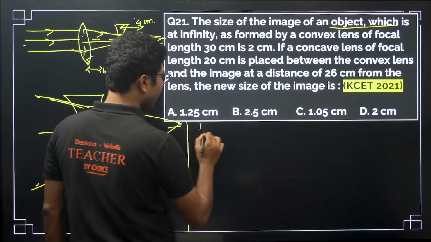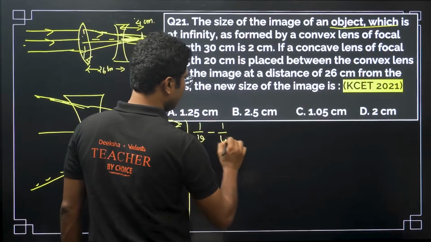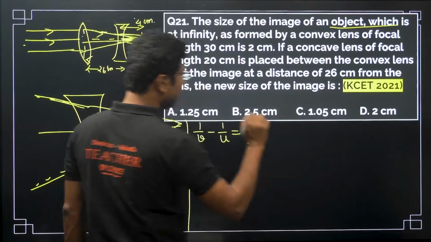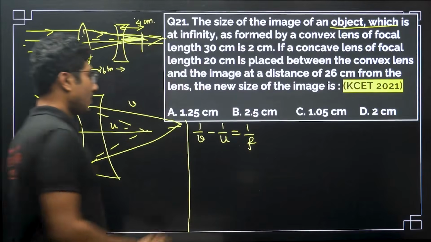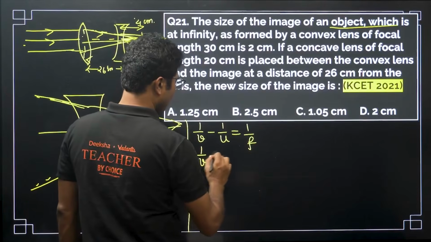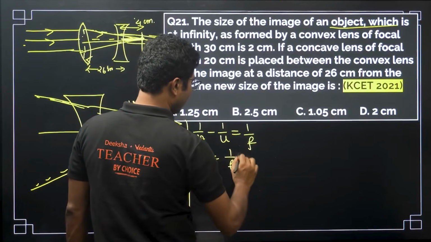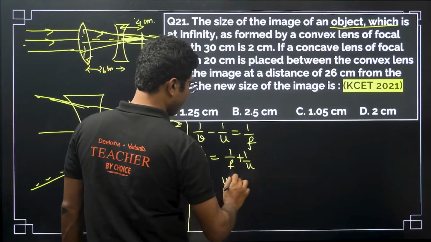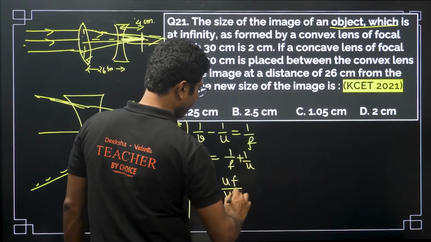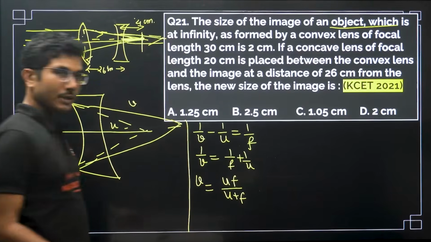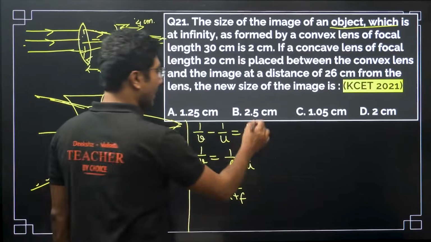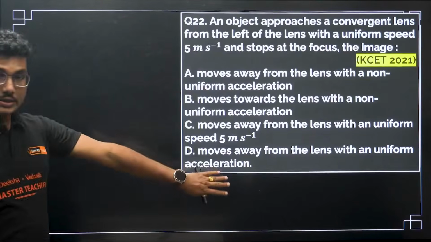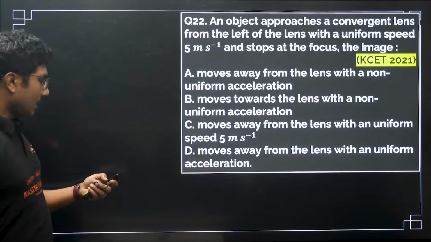So 1/V minus 1/U equals 1/F. For concave lens, focal length is negative. So 1/V equals 1/F plus 1/U, or V equals UF by U plus F. Okay, simple, like a parallel combination of resistors, a simple concept that we have applied over here, right?